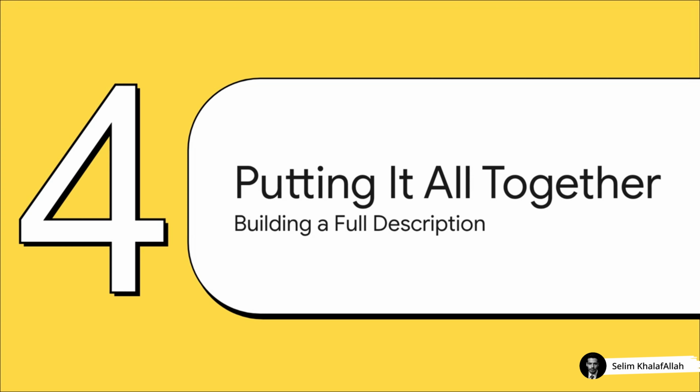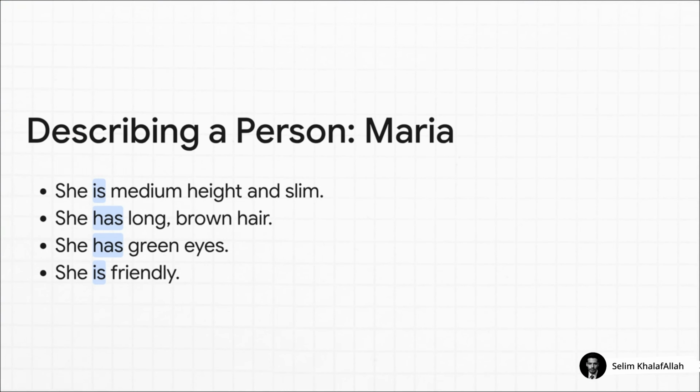Okay, we've learned all the different parts. We have our is rule and our has rule. Now for the really fun part. Let's put it all together and build a complete, full description of a person. Let's take a look at this description of Maria. See how we mix our two rules together?